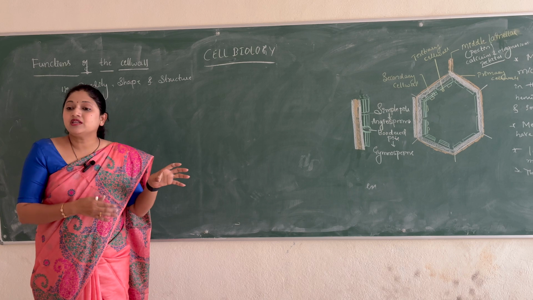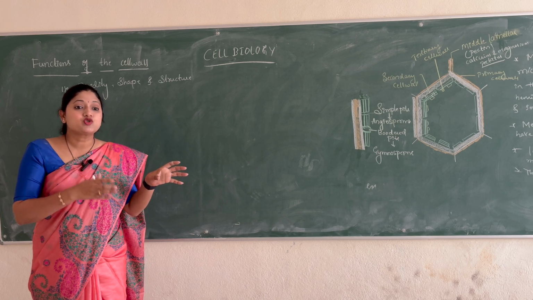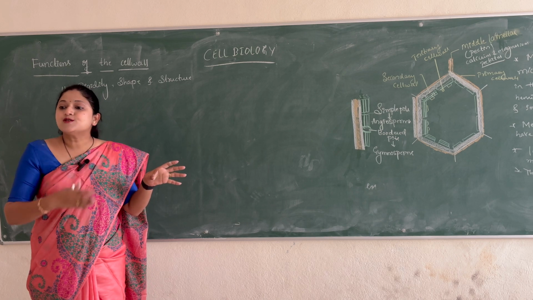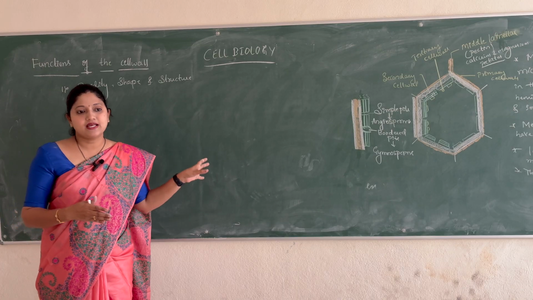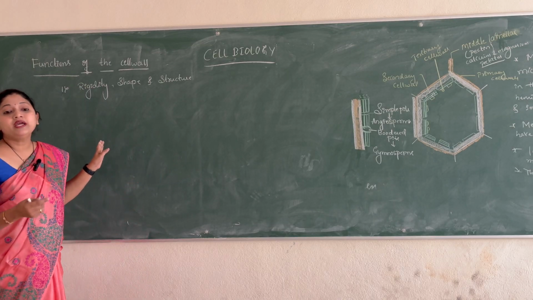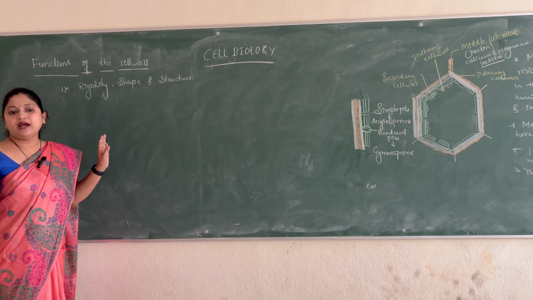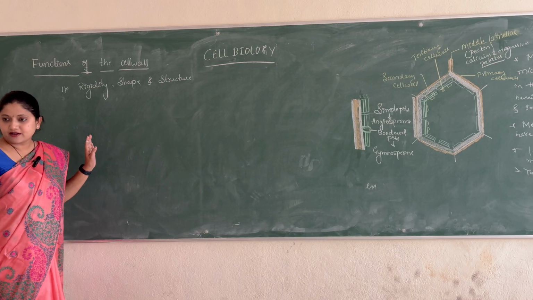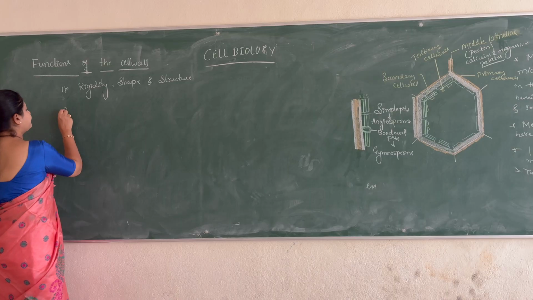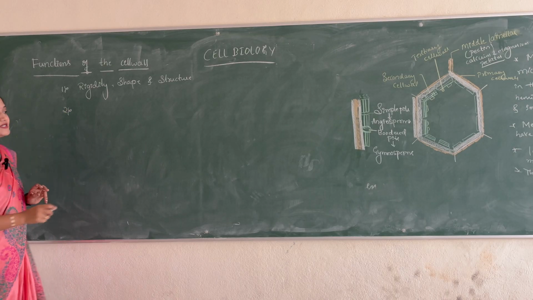Not only achieving the shape is important, that shape has to be maintained, right? So how is it maintained? It is majorly by the cell wall. The presence of the cell wall will make the cell maintain that shape till it survives. Okay. Then the second one is protection.